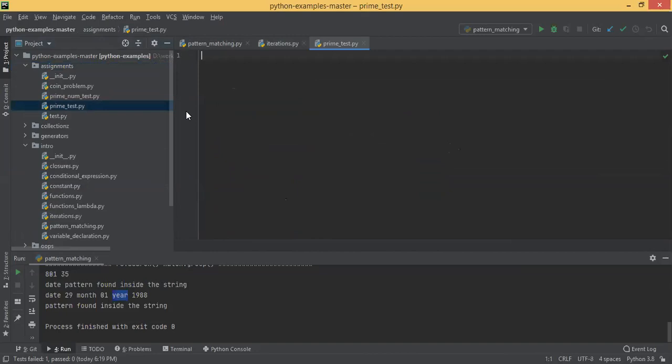Can someone tell me what's the logic? Viharika, can you tell me what the steps are? Anybody? Kishore? What is a prime number? What's the definition of a prime number? Number which divides by itself.